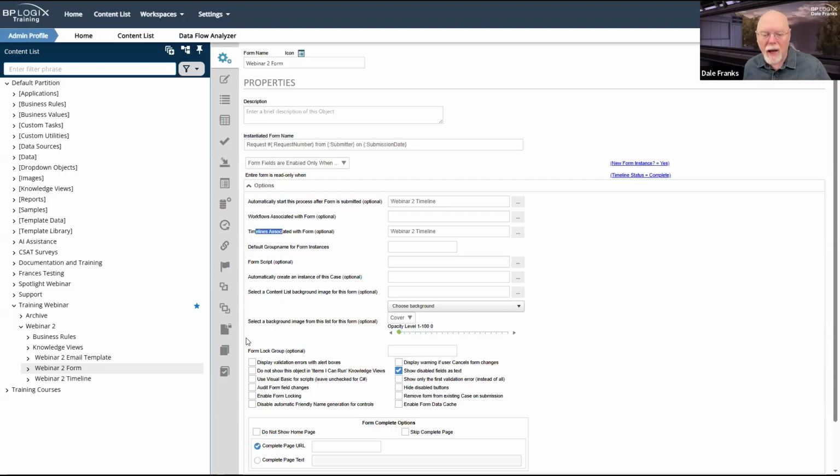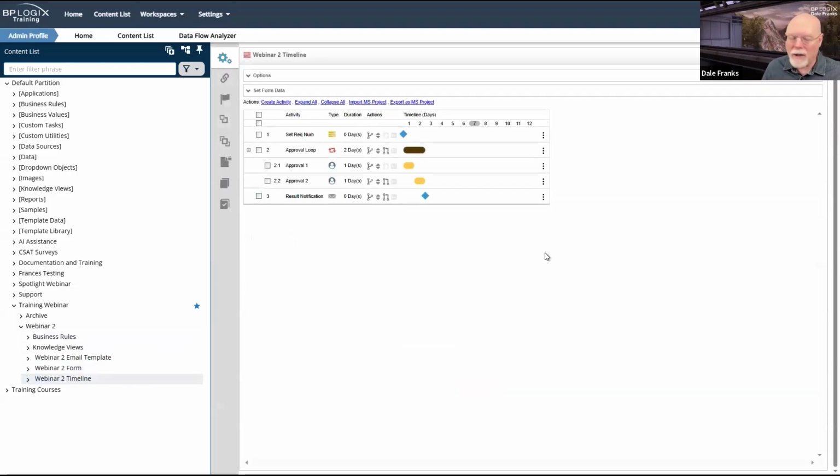Now, the template that I created for this one, I don't even know what you're going to be doing with it. I have no idea what kind of application that you have or that you're going to create. So it's very generic and I can do basically anything with it. In fact, all of my user activities are still set to timeline initiator. It literally could not be simpler than this.